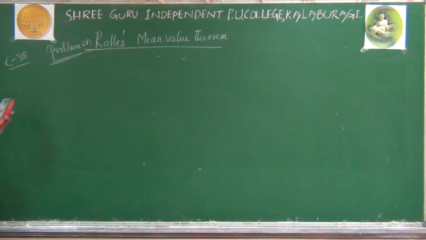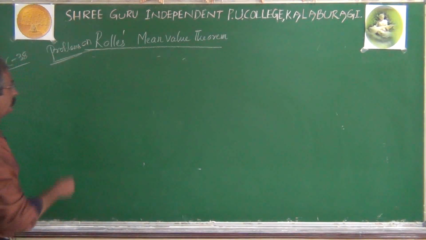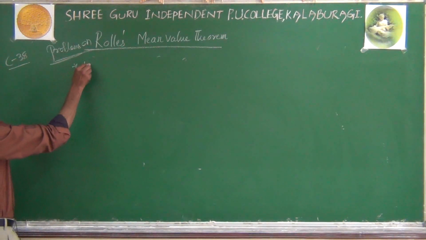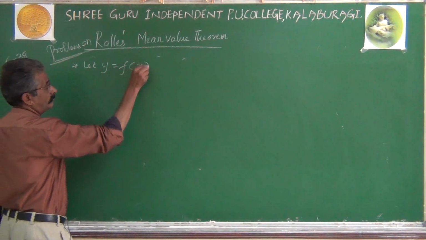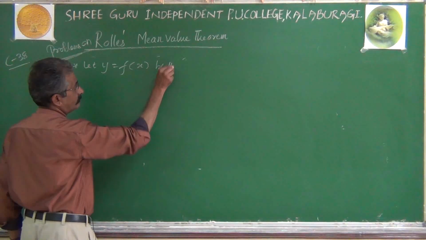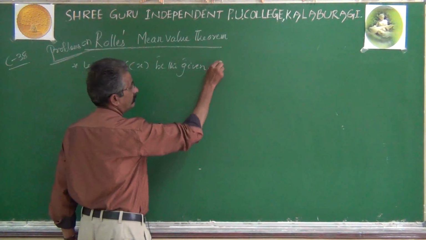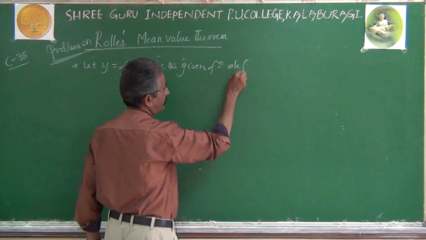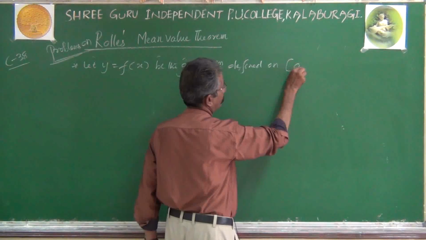And you can note down these working method steps if you want. First step, let y equal to f of x be the given function defined on the interval a comma b.